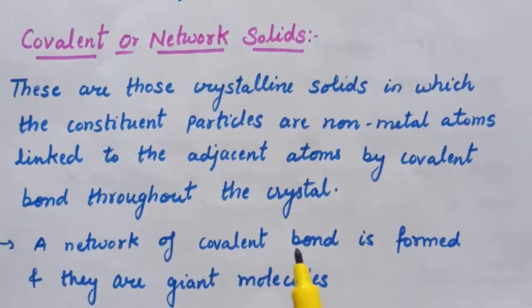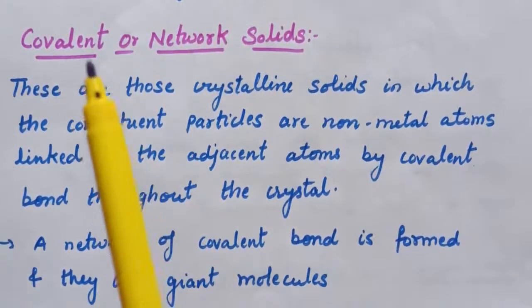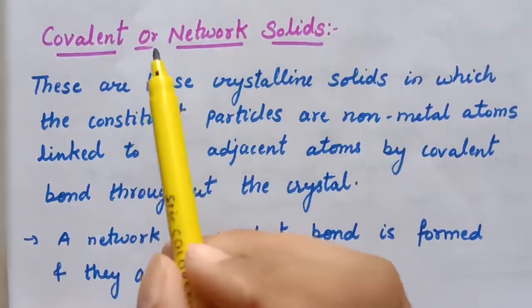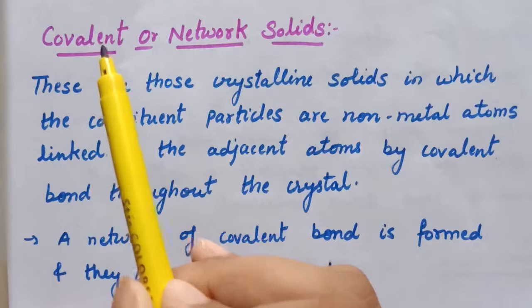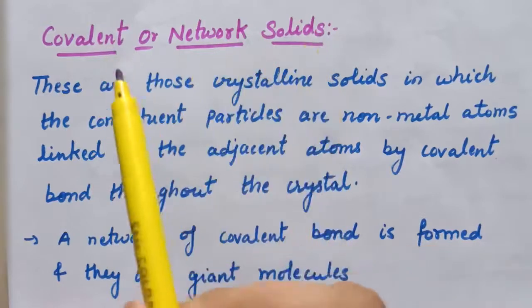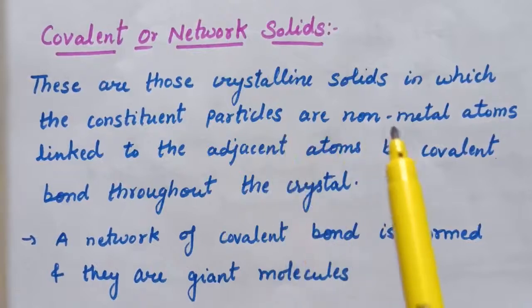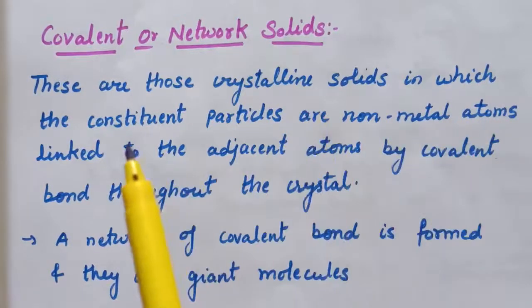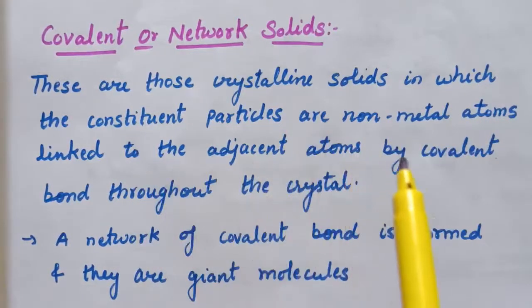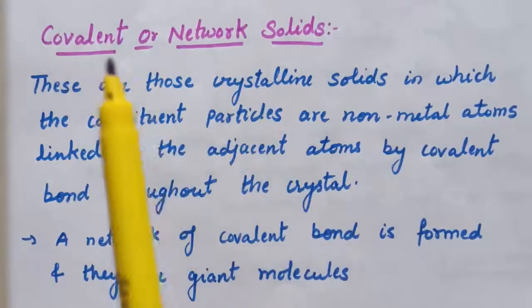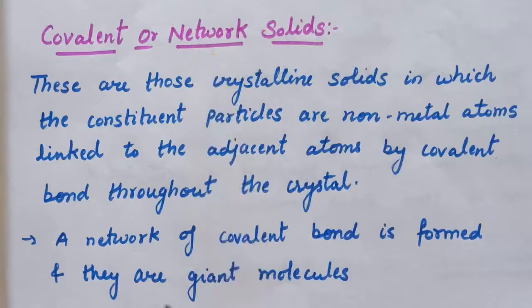The fourth type of crystalline solid is covalent or network solids. These are crystalline solids in which the constituent particles are atoms, and they are linked to adjacent atoms by covalent bonds throughout the crystal. That is, in this type of crystalline solid, a network of covalent bonds is formed and they are giant molecules.